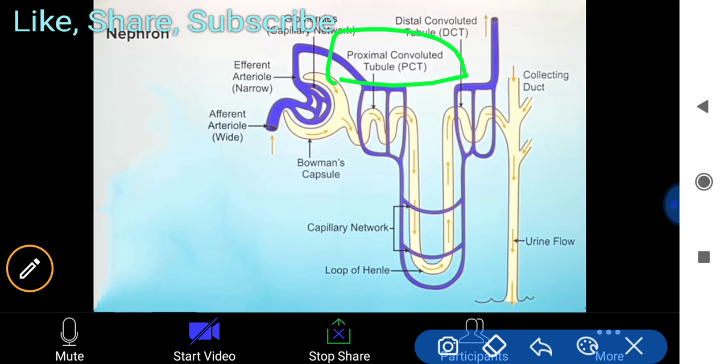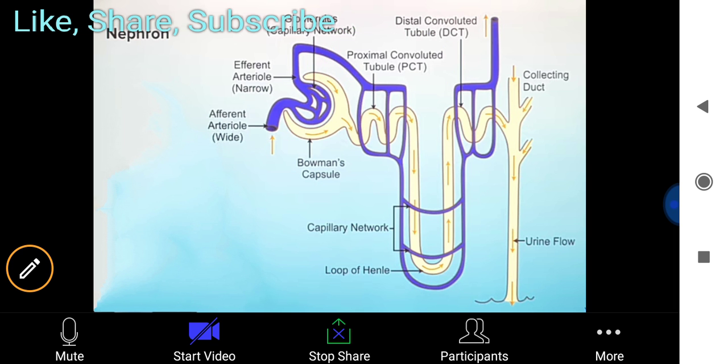Whenever you read about biology, two terms come up: proximal and distal. Proximal means the anterior part, and distal means the posterior or distant part. So you have to know about it.